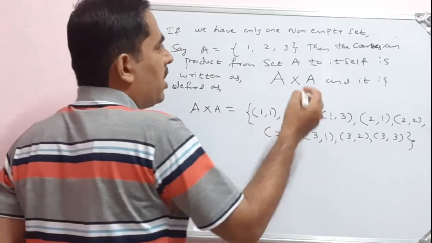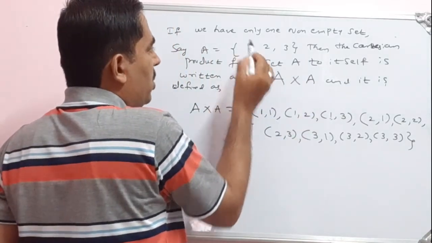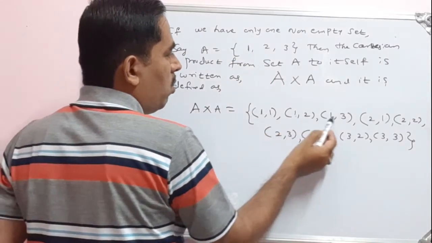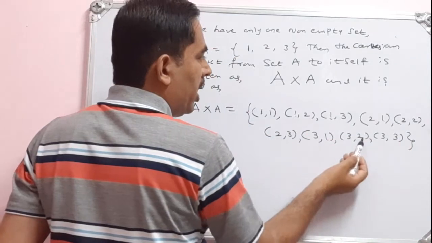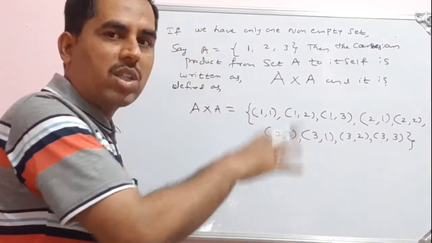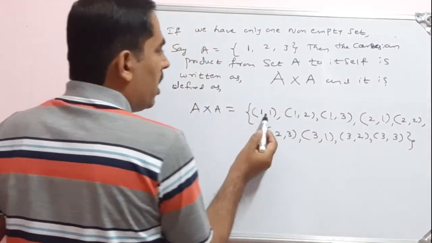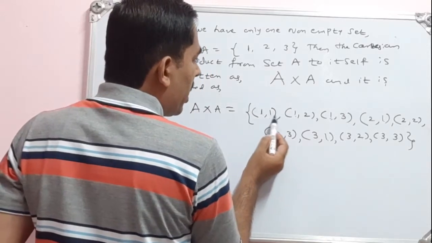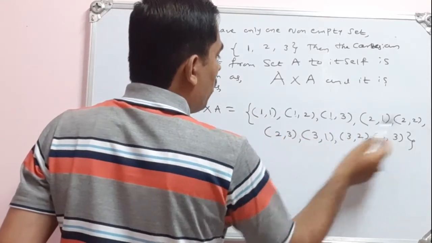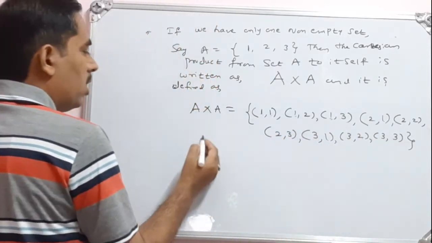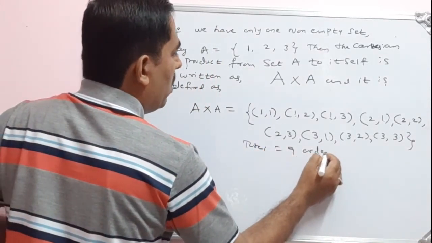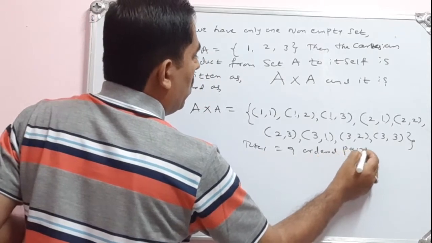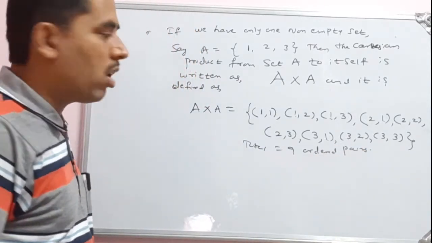Just for the understanding purpose, I have fixed 1 in the first position: 1 attached to 1, 1 2, 1 3, then start from 2: 2 1, 2 2, 2 3, then start from 3: 3 1, 3 2, 3 3. Okay, so this completes our set A cross A. See, how many ordered pairs do I have? 1 2 3 4 5 6 7 8 9. Total 9 ordered pairs.